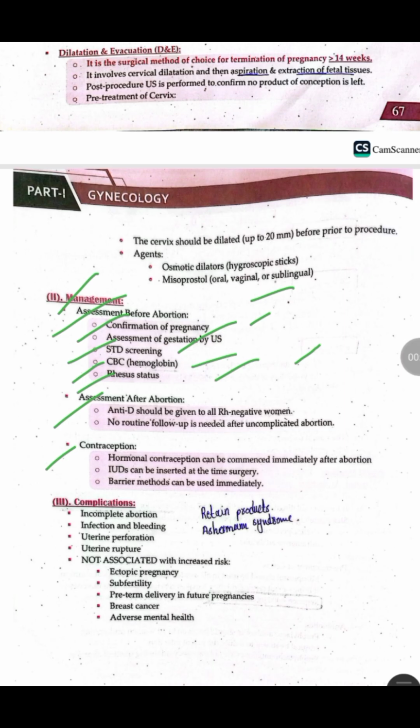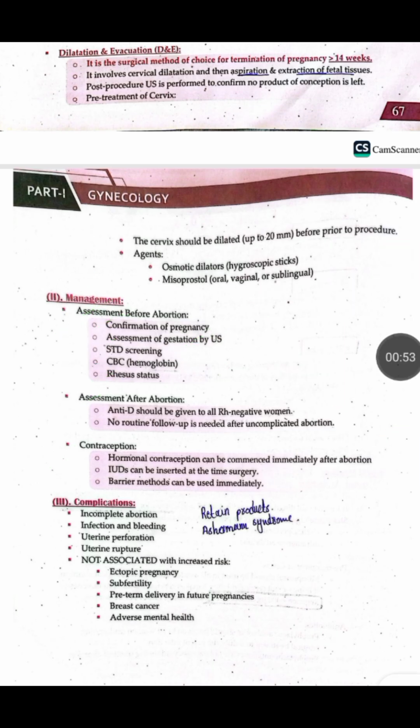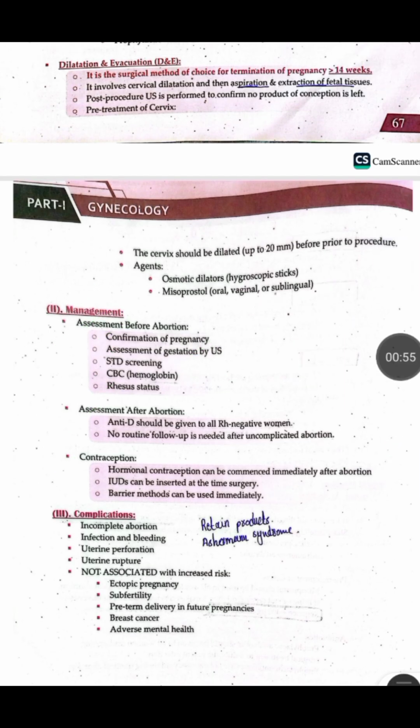Then assessment after the abortion. After abortion, if the woman is Rh negative, we give the patient anti-D immunoglobulin at a dose of 500 international units. In case of uncomplicated abortion, no routine follow-up is required. For contraceptives after abortion, barrier methods can be used immediately. Hormonal contraceptives can also be used after abortion, and the IUCD can also be inserted at the time of surgery.